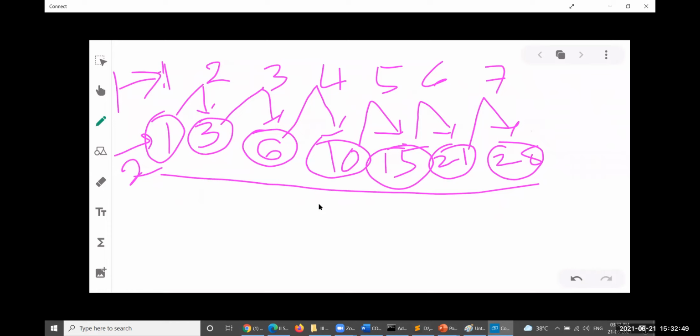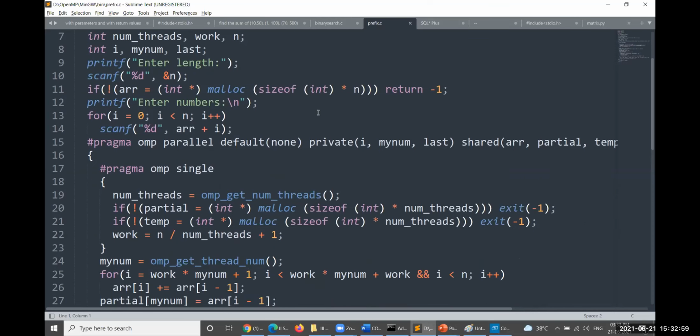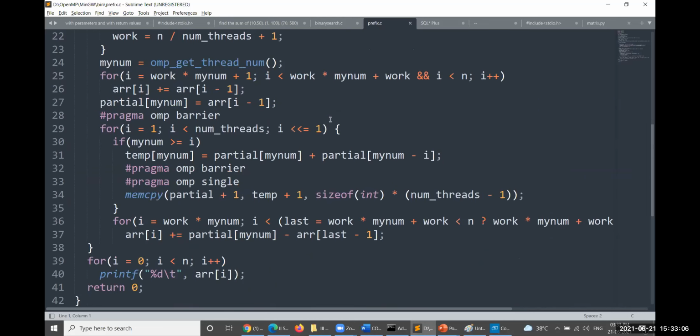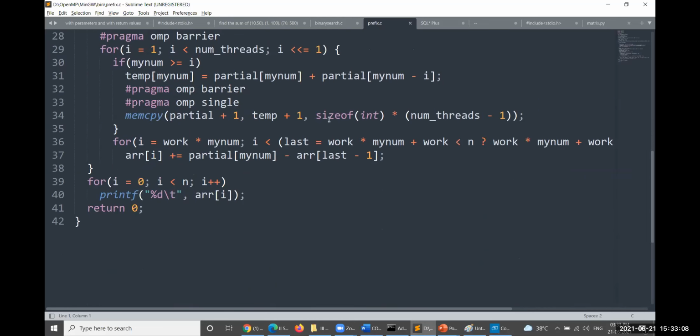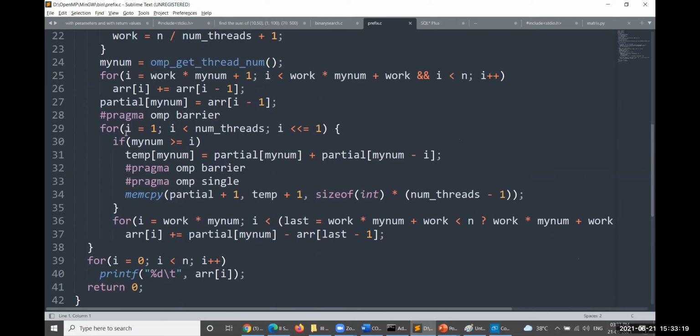So to perform this particular thing, what exactly are we trying to perform here? Let us execute the thing here. This is the prefix sum. Actually, a previous one I did, most of the things I did, but it is not done by me. It has been copied from GitHub. So I did not do it myself. Okay, let me execute this one. I could not explain this one also, but you could take it.